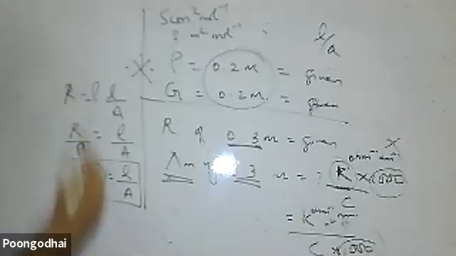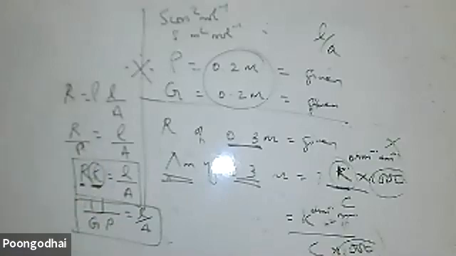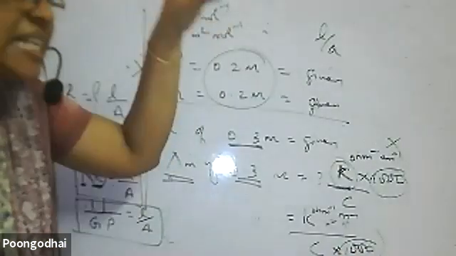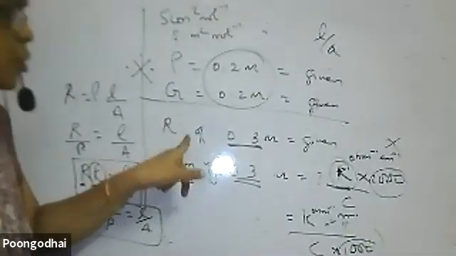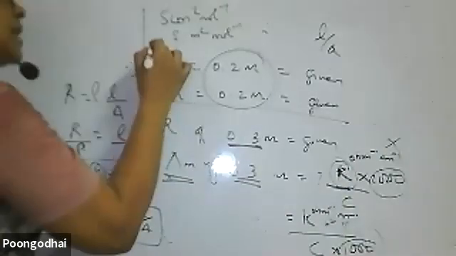Otherwise, I can write it as 1 by G or 1 by rho is equal to L by A. This way also it can be given. These are the different ways the cell constant can be calculated. Accordingly, you can rearrange the formula and find out the cell constant. If you are using the same cell, the cell constant is fixed. So find out the cell constant, use it to find out kappa, and substitute the kappa. This is a question often asked.